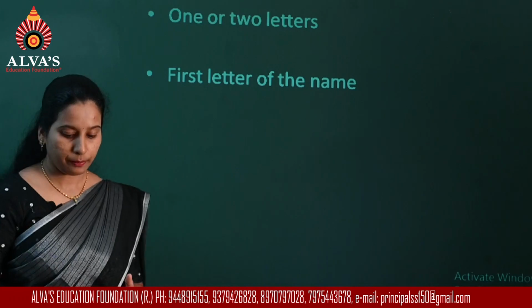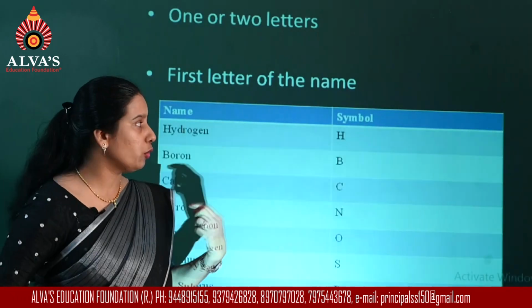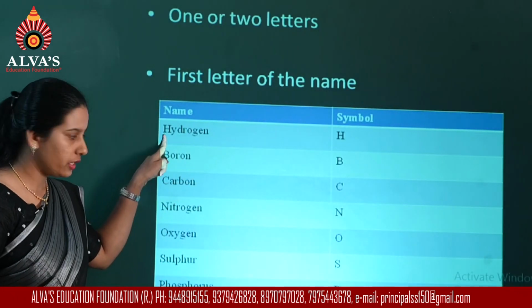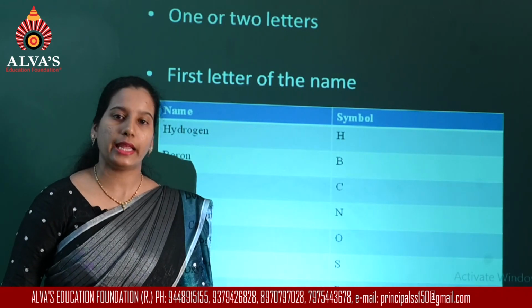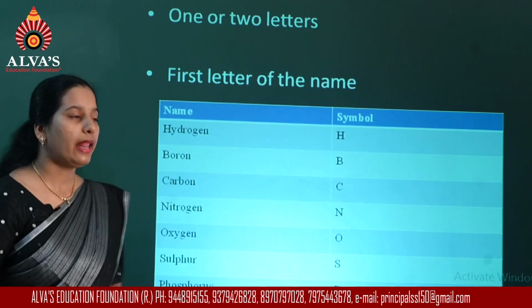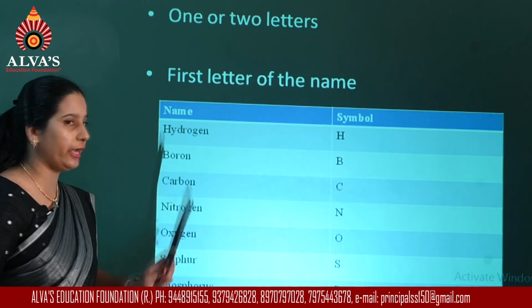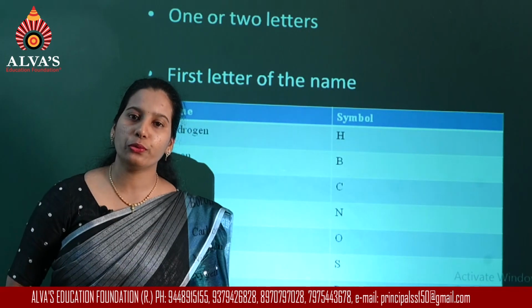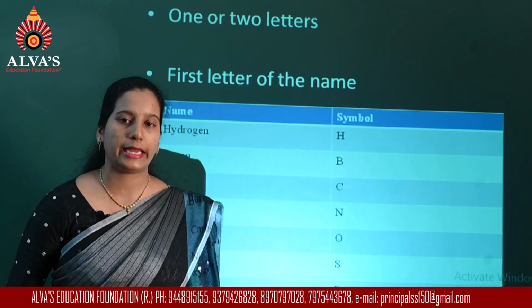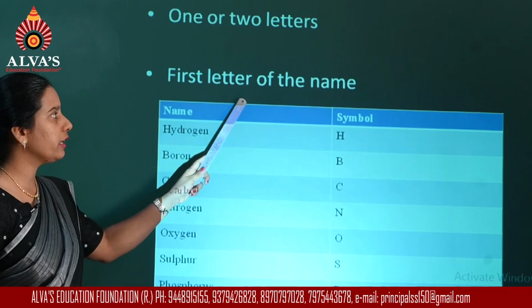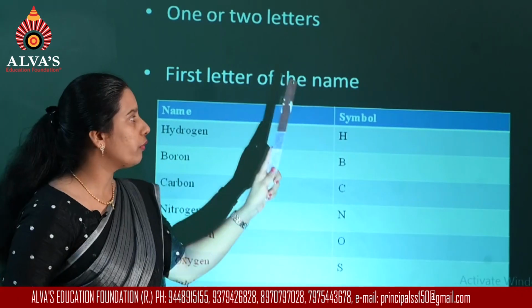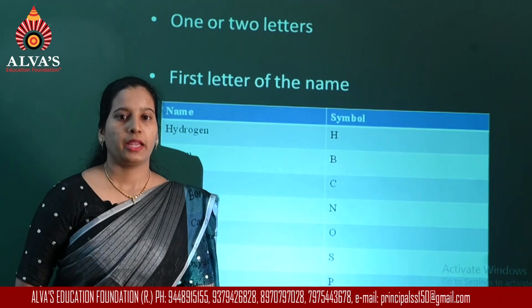For example, the name of hydrogen starts with H, and similarly the name of helium starts with H. The symbol H will be given for hydrogen, so I cannot use the same symbol for helium. So here the first method is we are using the first letter of the name of the element.